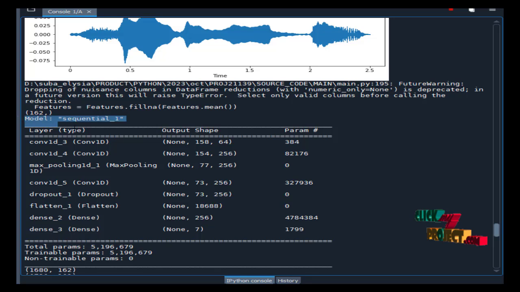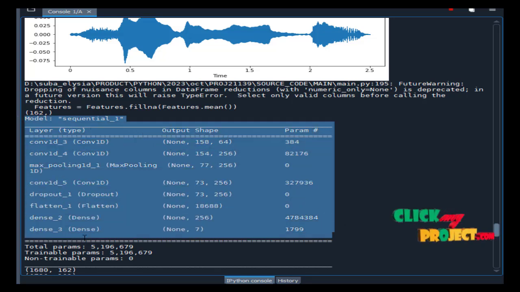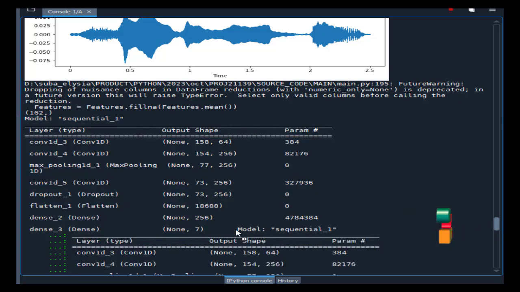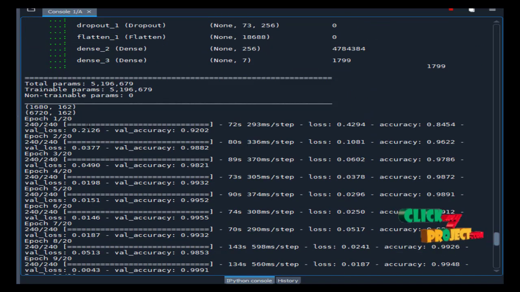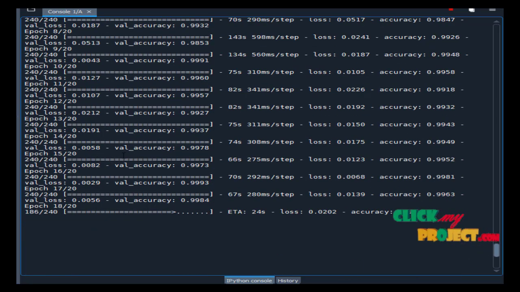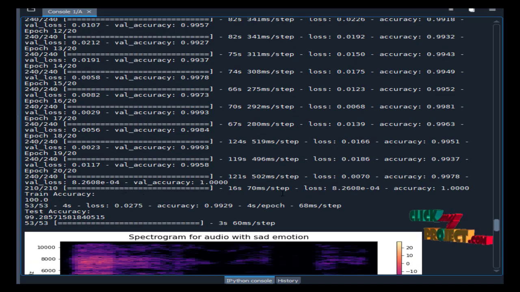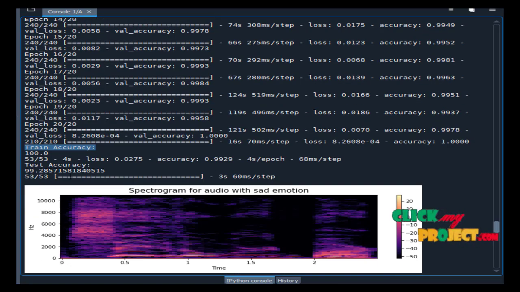And this is our model. Here we use the sequential model with the dense layer as the 7 output. We have to calculate the 7 outputs, and then this is the train and test data size, and our epochs will run. We have the 20 epochs. After this it represents the loss and accuracy, and then validation loss and validation accuracy. Our train accuracy is nearby 99.58 and test accuracy is nearby 99.28.